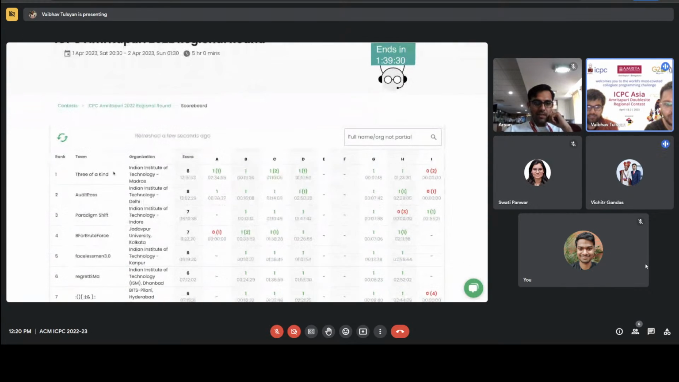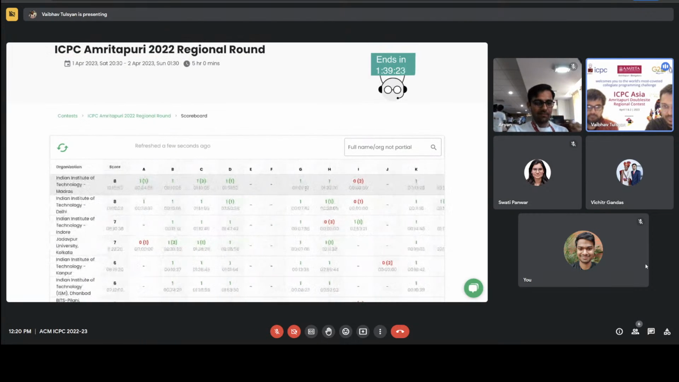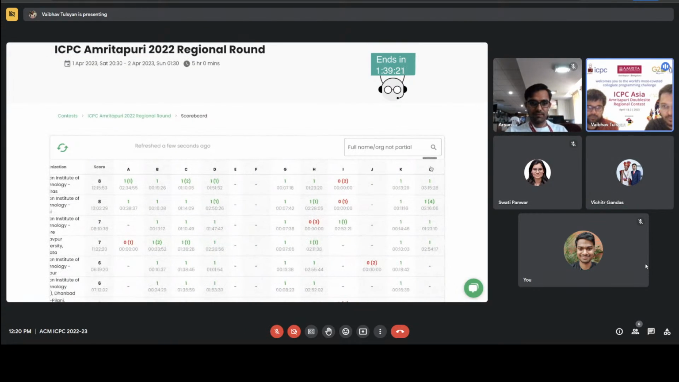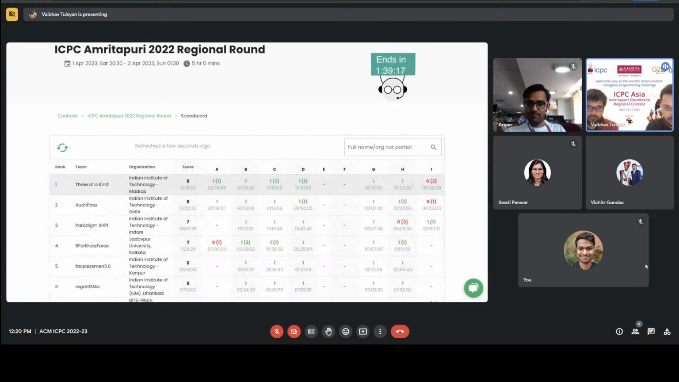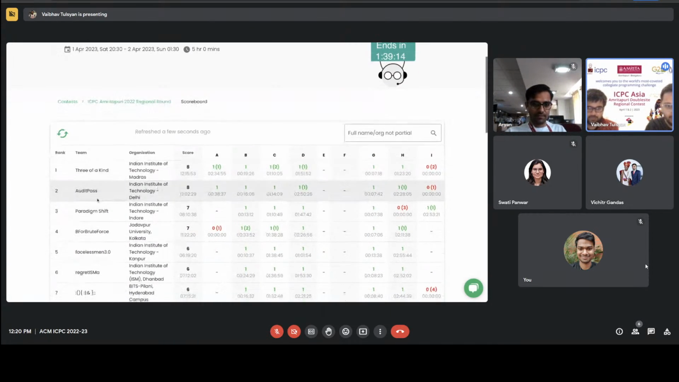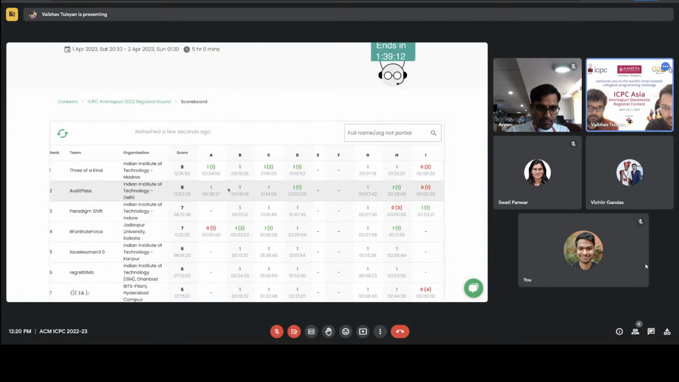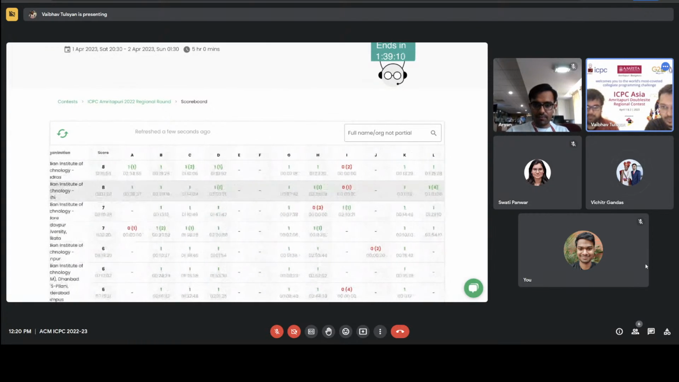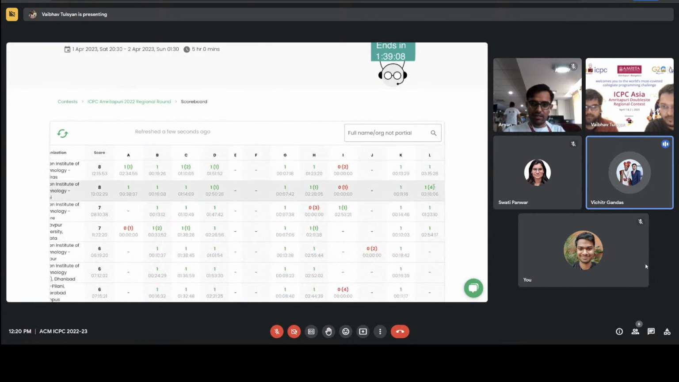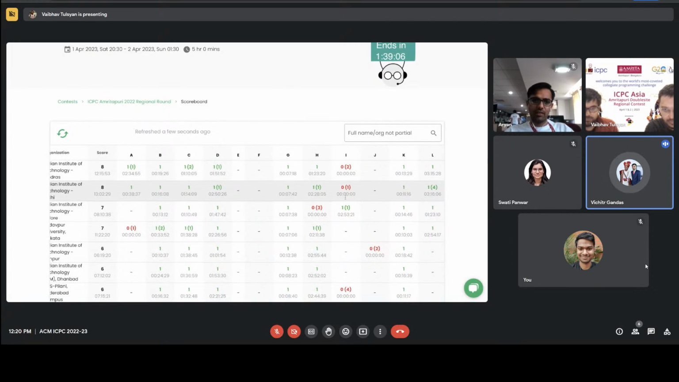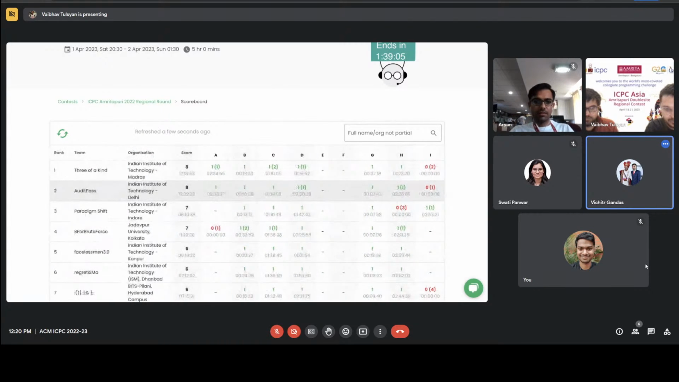Okay, scoreboard. Do we have any major updates? Let's see. So we now have 3 of a kind at 8 problems. As we had talked about earlier, I think the last problem that they solved is finding the best possible partners. And we have Audit Pass at number 2 now. And it looks like 3 of a kind is again on the top. They have already qualified for World Finals from last year.